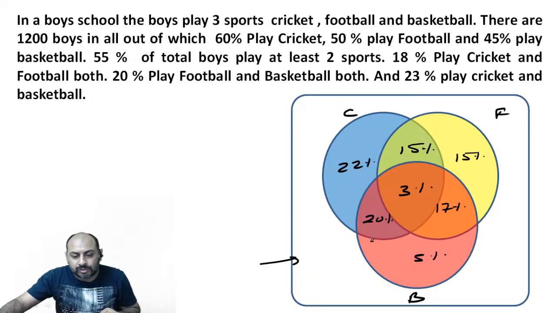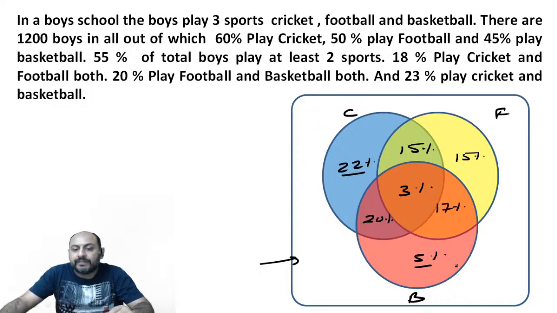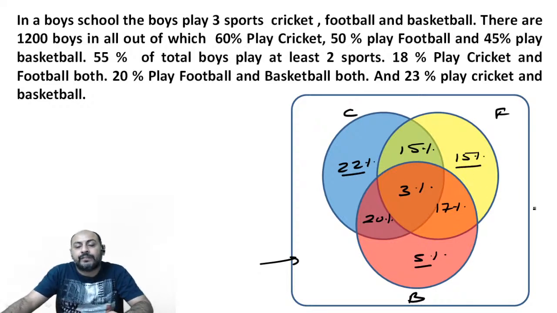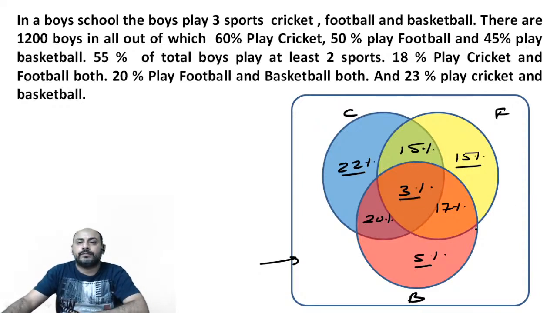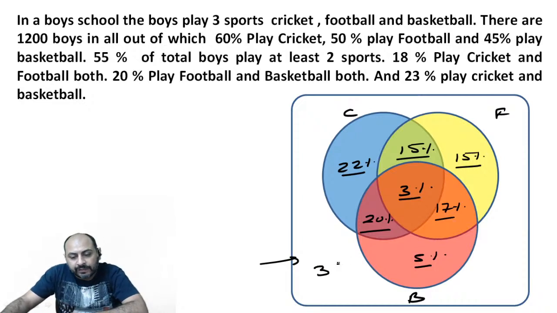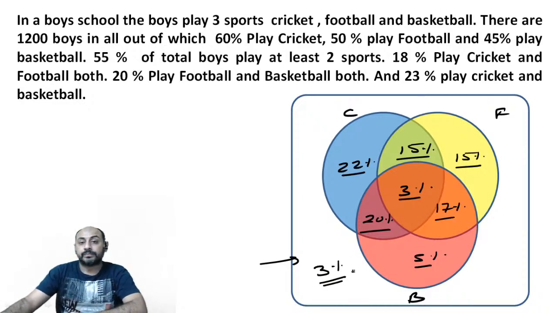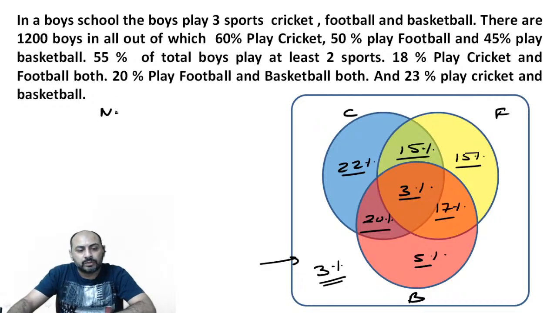So we'll have to subtract the sum of all these values from 100, right? 22 plus 5 is 27, 27 and 15 is 42, 42 and 3 is 45, 45 and 15 is 60, 60 and 20 is 80, 80 and 17 is 97. So we are left with 3% over here, right? So those who are playing none of these sports, 3%.